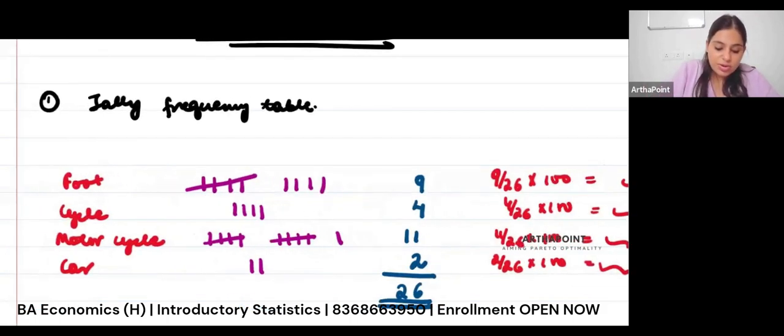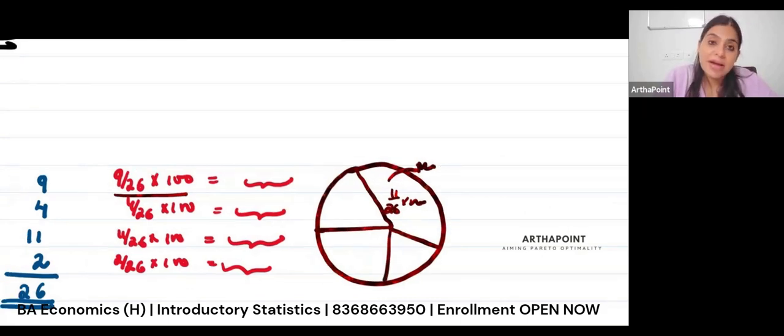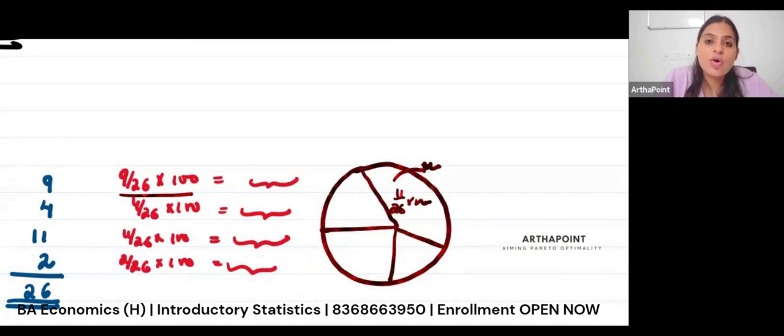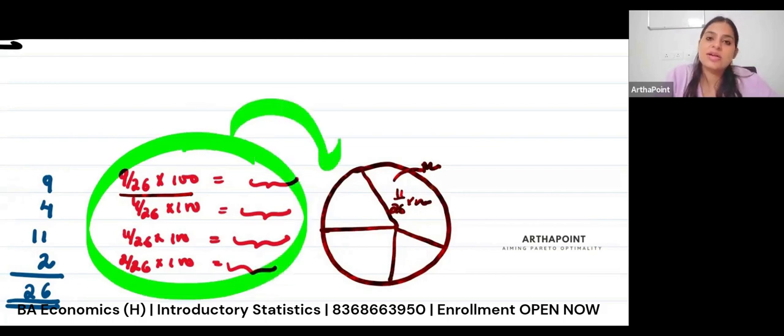This is what you will show by the motorcycle. So this will be a motorcycle. And then 9 by 26 you will show here, and 2 by 26 will be very, very less. So this is a pie chart. A pie chart is always drawn by finding the percentages and then plotting that inside the circle, right?